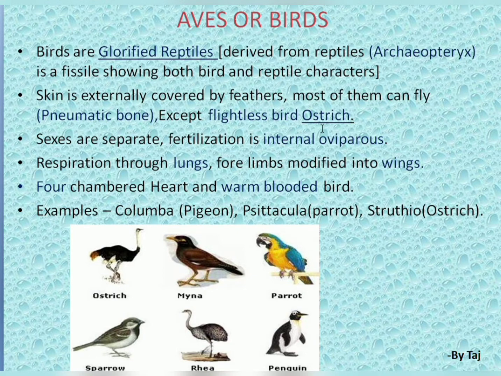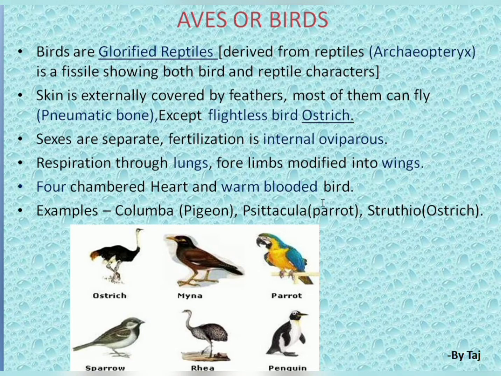Except for flightless birds, they are going to ask about the ostrich. Ostrich is an example for a flightless bird. Sexes are separate. Fertilization is internal and they are oviparous, meaning egg-laying birds. Respiration is through lungs, just like humans. Forelimbs are modified into wings. This is the forelimb and these two are the hind limbs. The forelimbs are modified to become wings for flying.